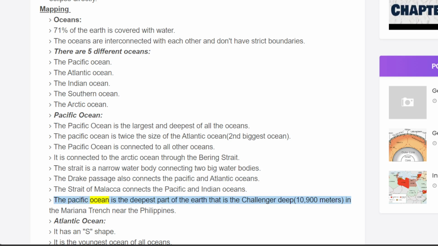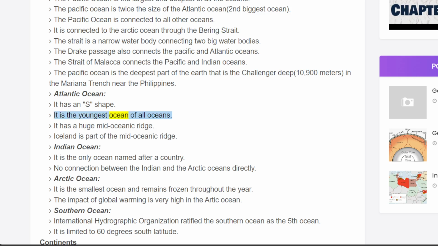The Pacific Ocean holds the deepest part of the Earth, the Challenger Deep, 10,900 meters, in the Mariana Trench near the Philippines. Atlantic Ocean. It has an S shape. It is the youngest ocean of all oceans. It has a huge mid-oceanic ridge. Iceland is part of the mid-oceanic ridge.